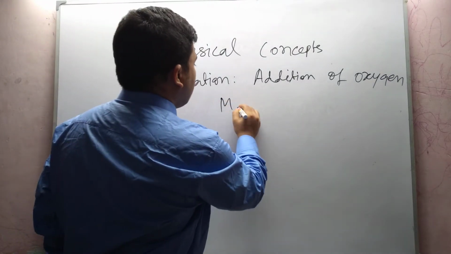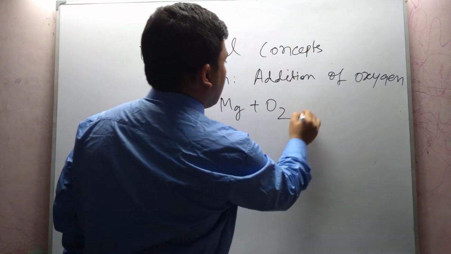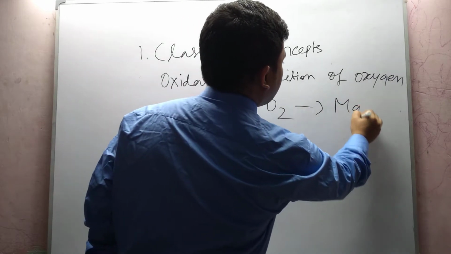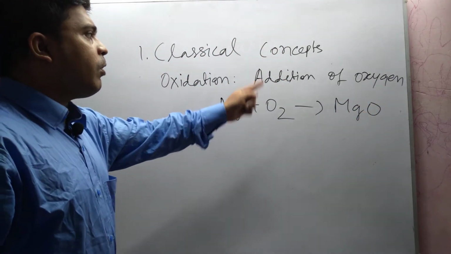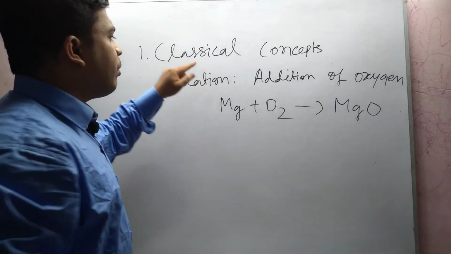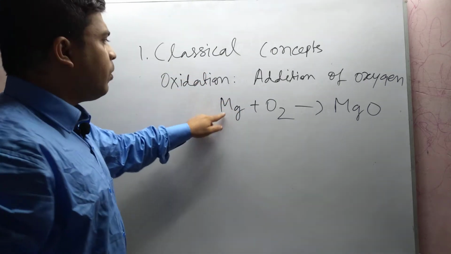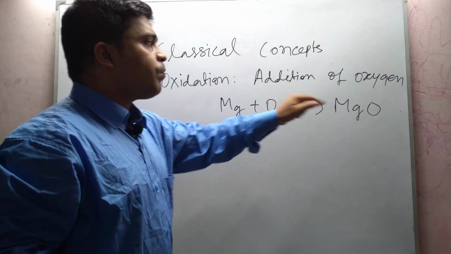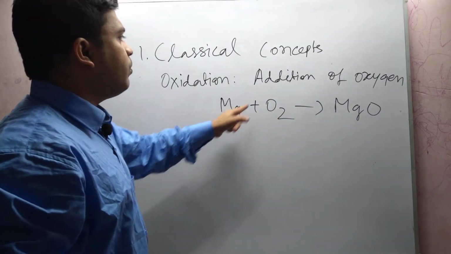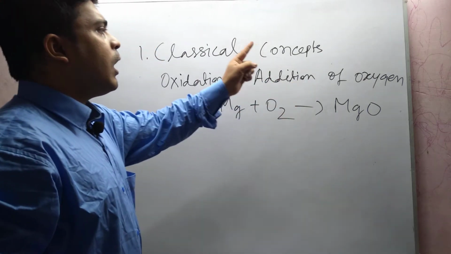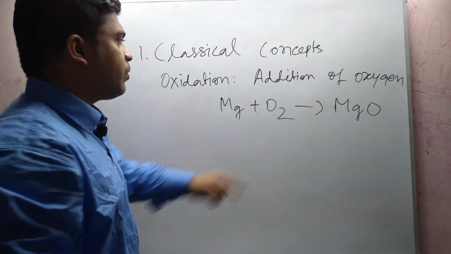As for example, when Mg reacts with oxygen, this forms MgO. This is an addition of oxygen process, and it is an oxidation reaction because oxygen is added to Mg.